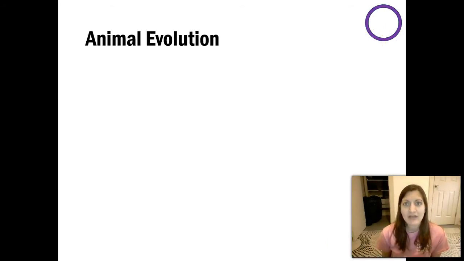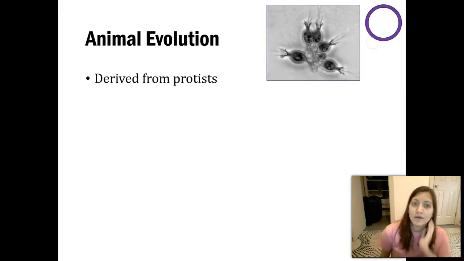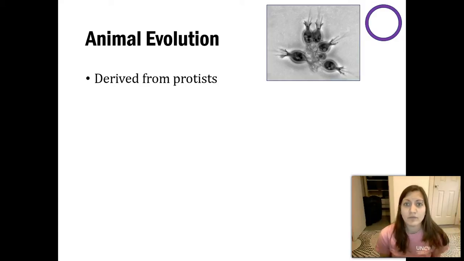So let's talk about animals specifically. How did we go from these other kingdoms to get present day animals? Animals were kind of last on the list, so to speak. We had decomposers, we had protists and plants, and animals were really the last thing to evolve when looking at all of our kingdoms. So first, we think animals derived from some sort of protist, which kind of makes sense if you think about some similarities between us, particularly movement, and most of them are heterotrophic.